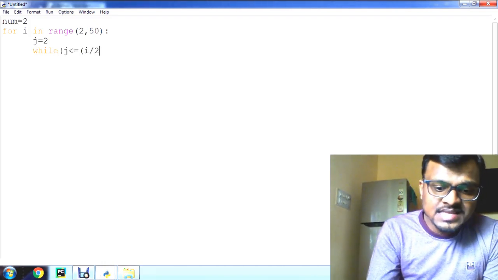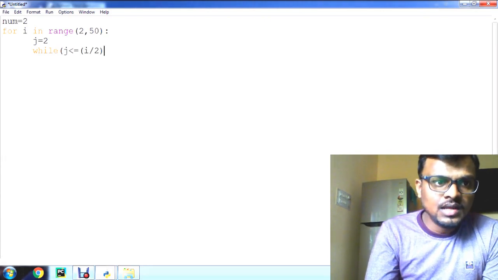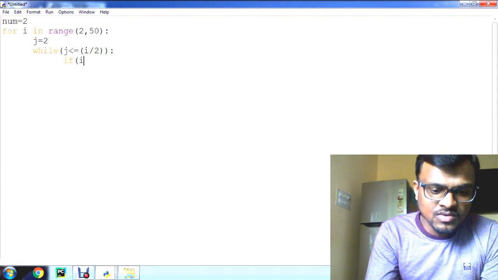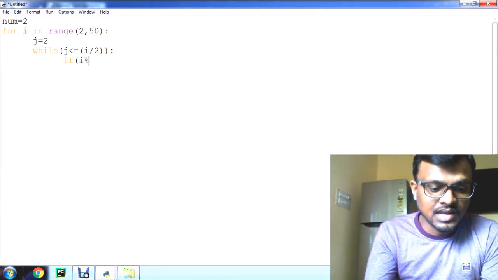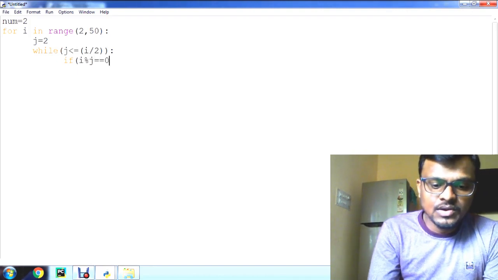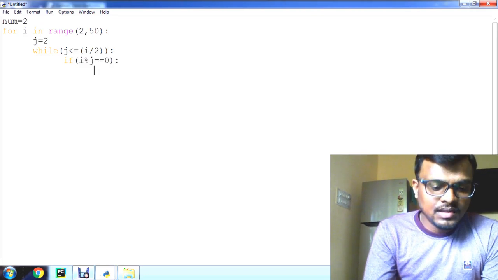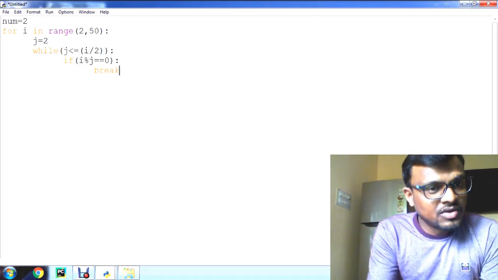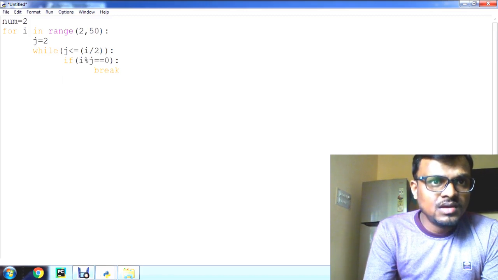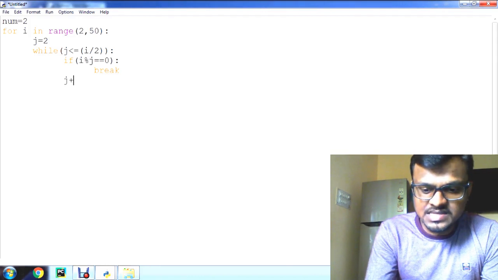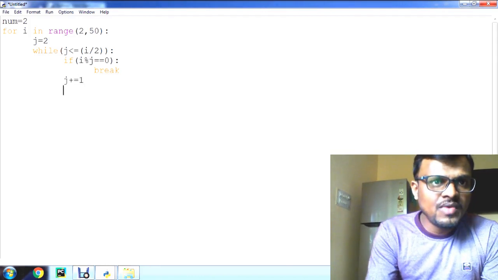While j is less than or equal to i divided by 2, colon, then I need to check the condition using an if condition. Now i percentage j, the modulus, is equal to 0. If that condition is true, we are going to break. That means a factor is found and the number is not prime. That's the break out of the while loop. After that we need to increment the j value, that is j plus equal to 1.